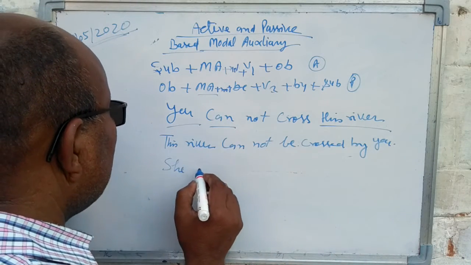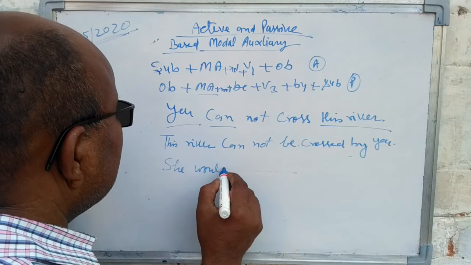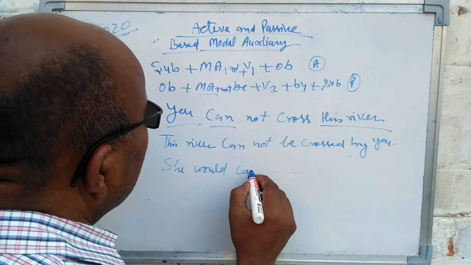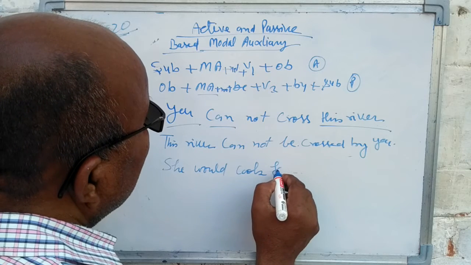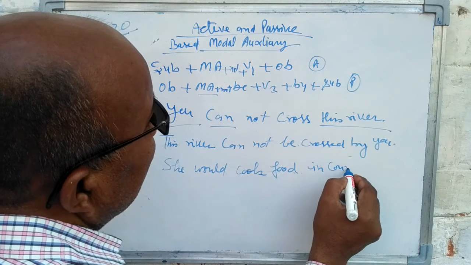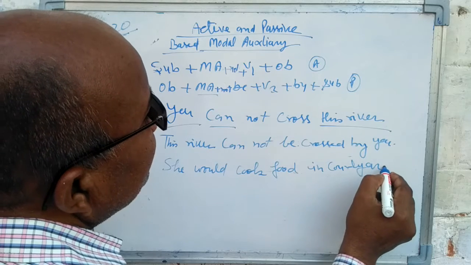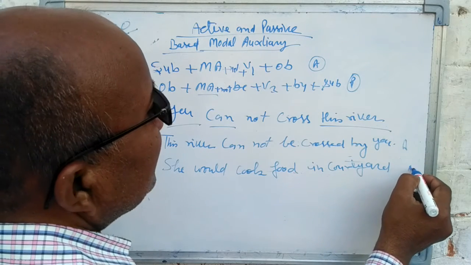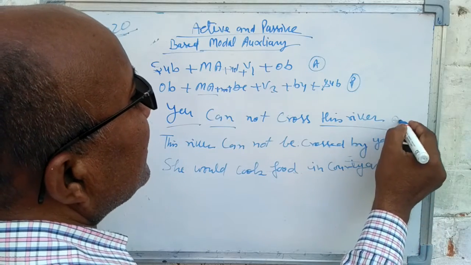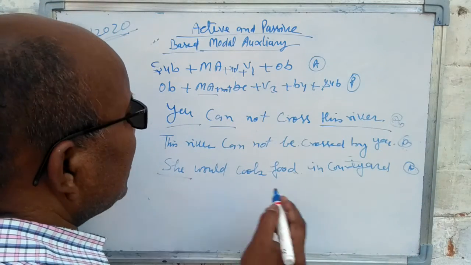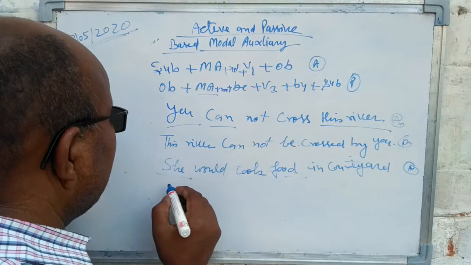She would cook food in the courtyard. This sentence is in active voice, and if we change this into passive, here the subject is she and food is the object.